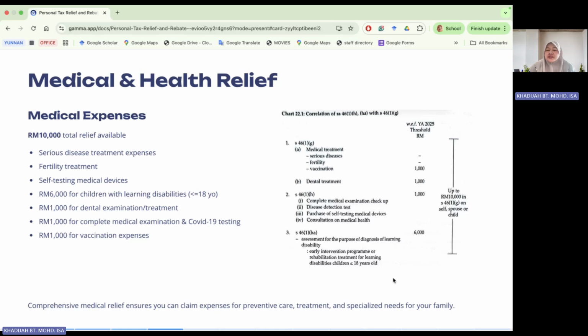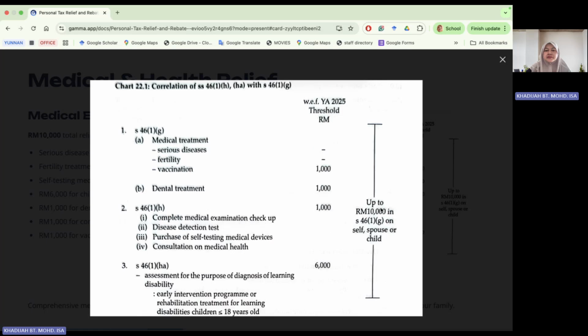Similarly, dental examination maximum is 1,000. Complete medical examination is 1,000, as well as for vaccine expenses. So if you can see from here, the 10,000 ringgit is divided into several categories. But the total amount that you can claim is 10,000 ringgit.